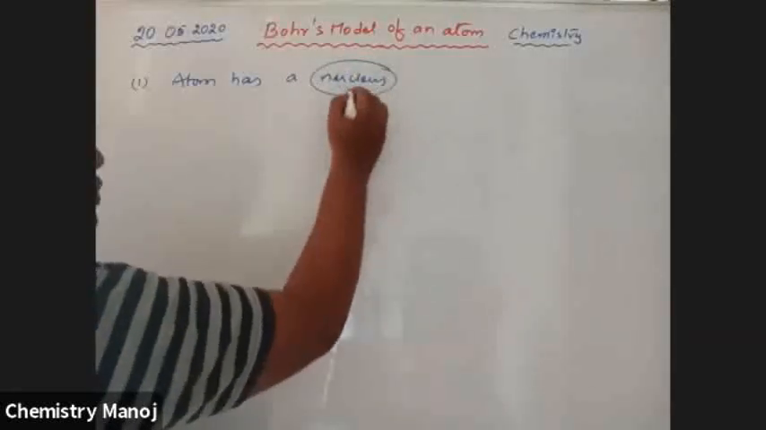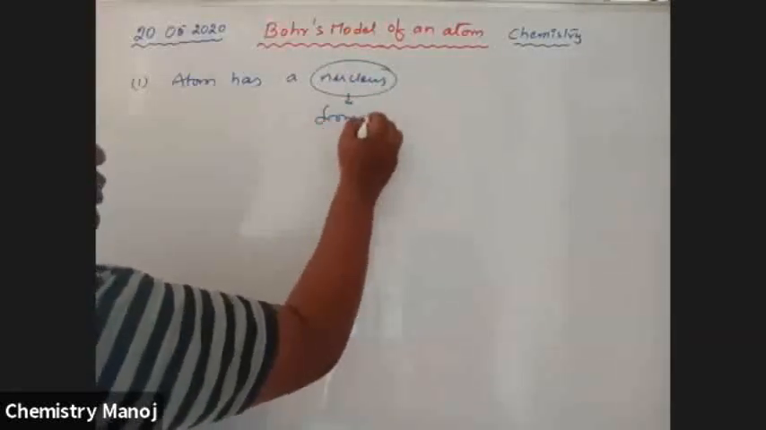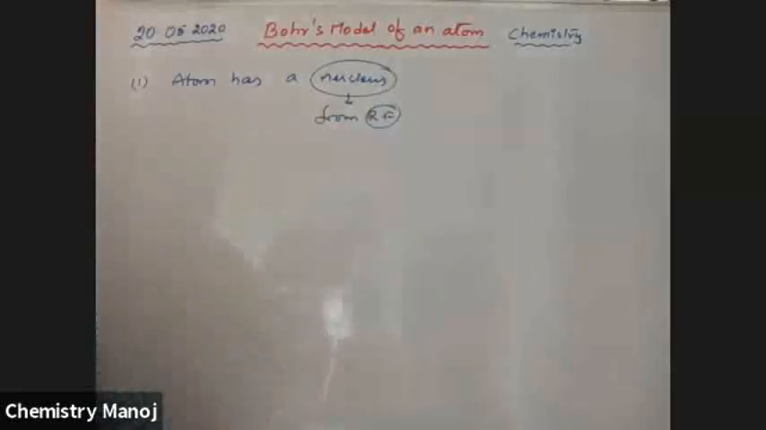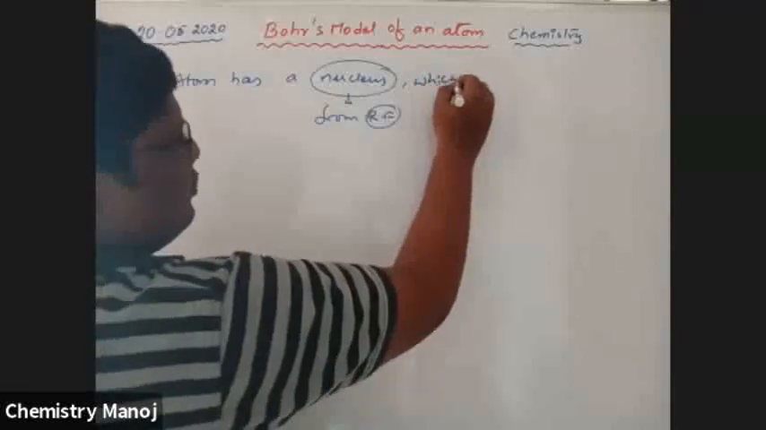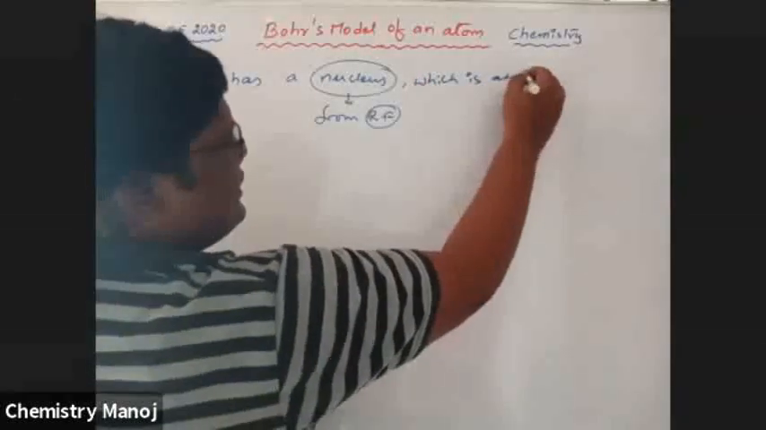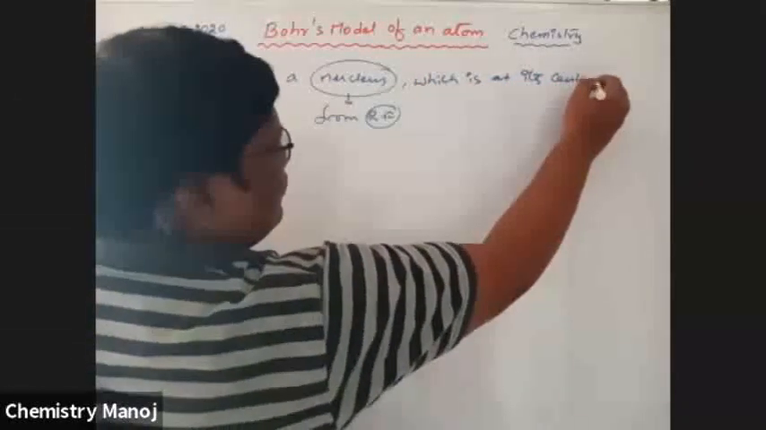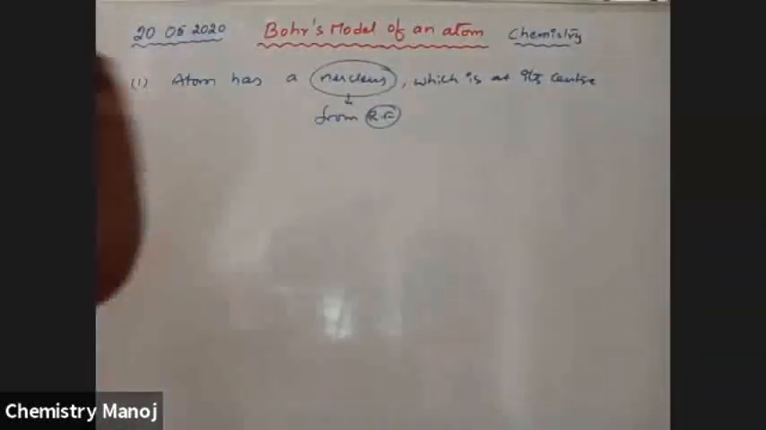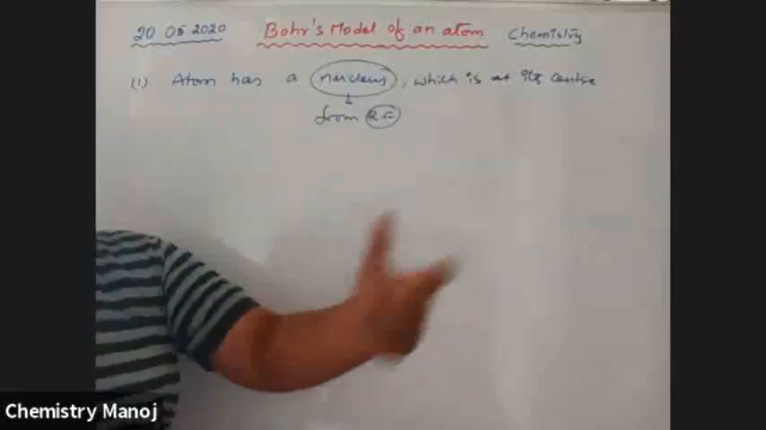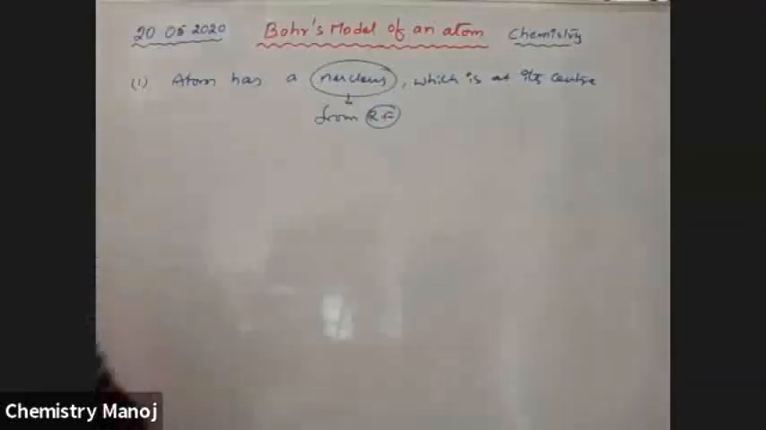My dear boys, this nucleus is from Rutherford's period. That is why it is based on Rutherford's period. The term nucleus is collected from Rutherford's period. Atom has a nucleus which is at its center. So this statement is collected from Rutherford's period. Next one.